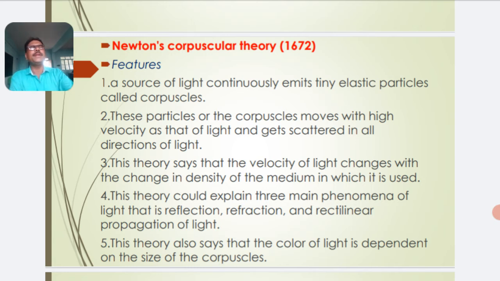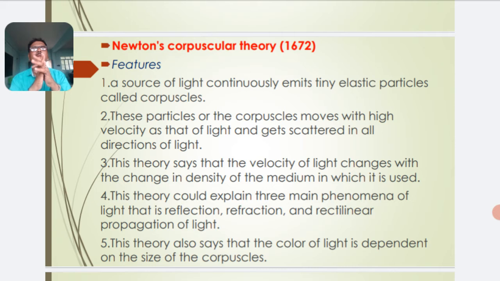So the theory could explain three main phenomena of light: reflection, refraction and rectilinear propagation of light. Reflection means when light travelling in one medium is incident on the surface of another medium and gets reflected back into the same medium. Refraction is the bending of light when it travels from one transparent medium to another. Rectilinear propagation means light always travels along a straight path.